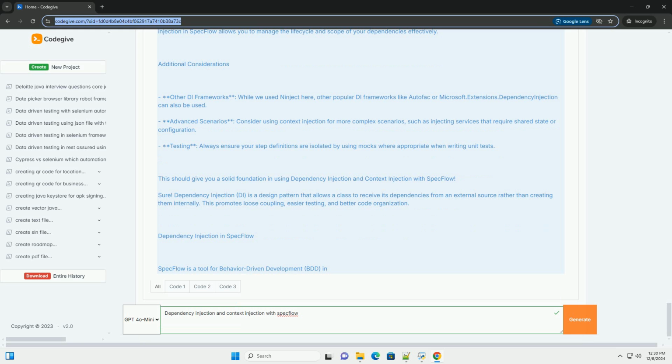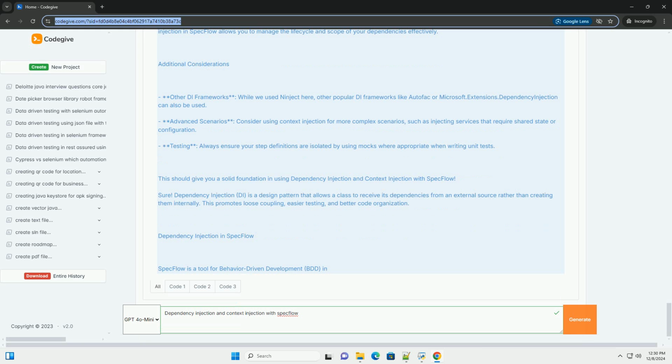Dependency injection in SpecFlow. SpecFlow is a tool for behavior-driven development, BDD, in .NET that allows you to write tests in a natural language format. It supports dependency injection, which can be used to manage the life cycle and dependencies of your step definitions and hooks. Setting up SpecFlow with dependency injection.